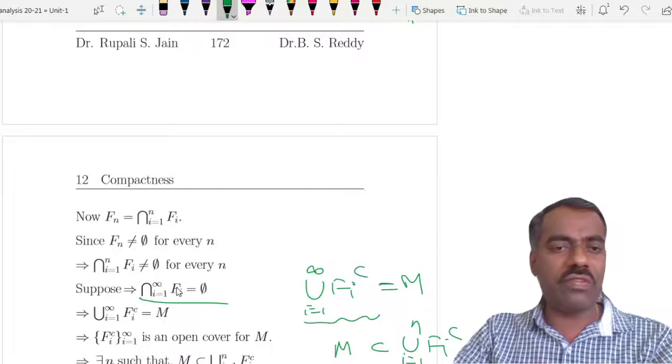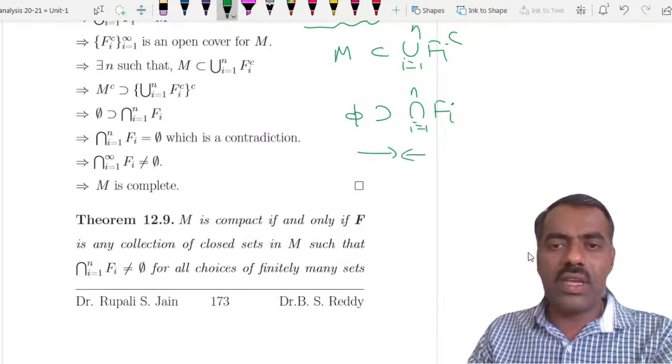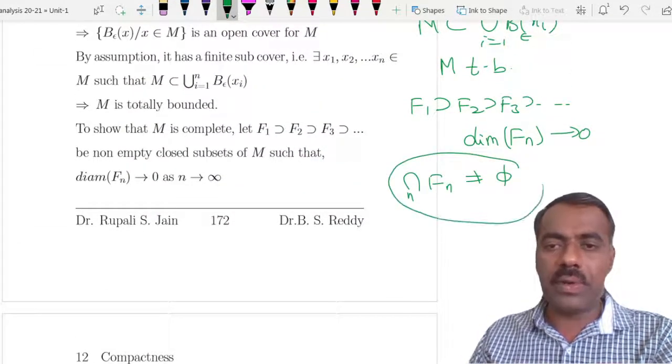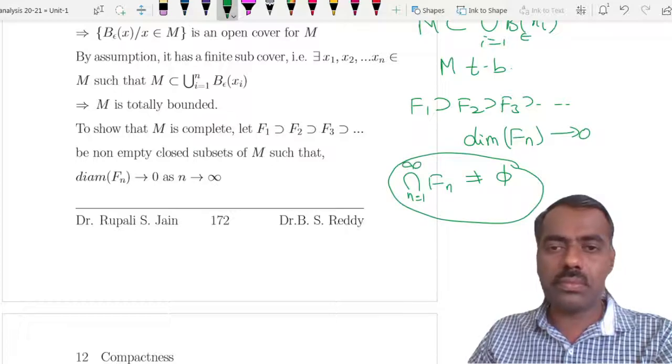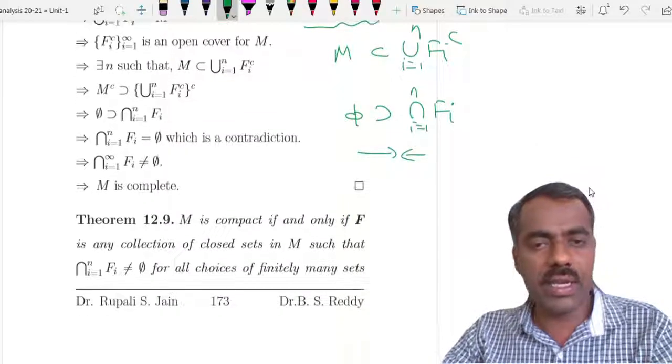But this is a contradiction to the assumption that the intersection of the Fi is non-empty for every n, right? So this is a contradiction. That means this has to be non-empty. If we assume it is empty, we get a contradiction, therefore it has to be non-empty, right?